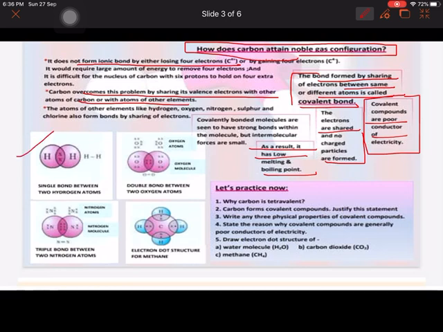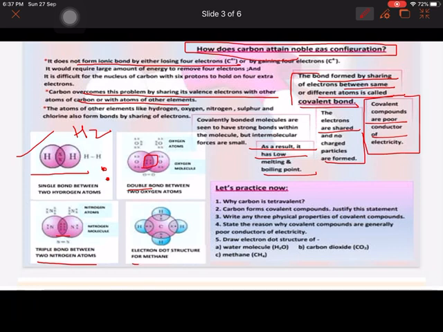Then we have to study these electron dot structures. As you can see, H2 electron dot structure, only 1 electron each, both are shared. When we have to show the sharing, these circles have to overlap, and in the overlap, if we are showing 2 electrons, then it means a single bond. If in the sharing part there are 4 electrons, then it means double bond. If there are 6 electrons, then it means the triple bond. 2 each means double, total 4.